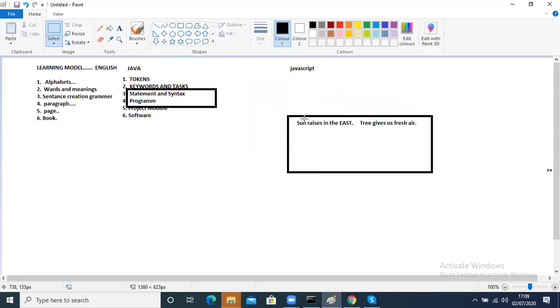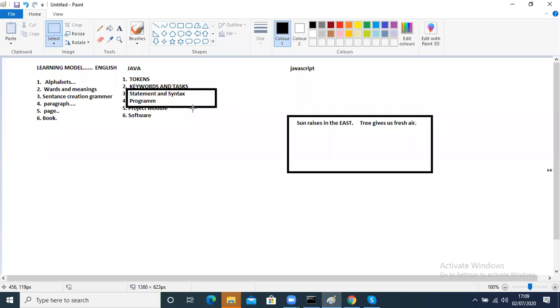If you talk about the sun, then you have to talk only about the sun. Then I can collect only sun-related sentences and make it a paragraph. And in another paragraph I can talk about a tree. That is a meaningful paragraph. Have you understood or not? Yes. Like that only.